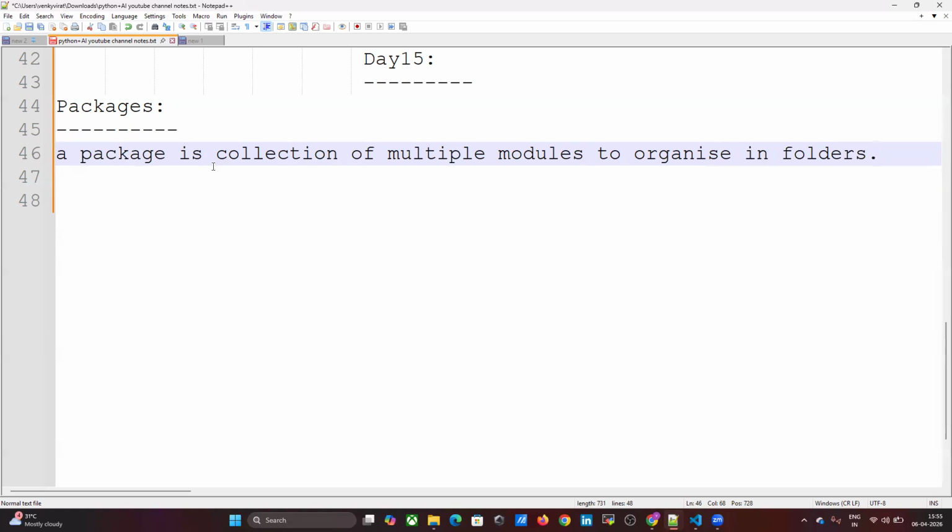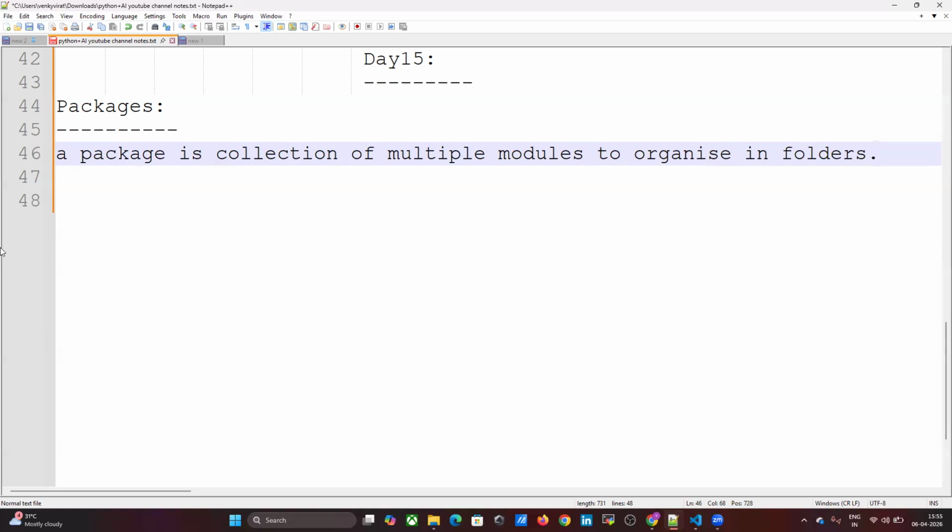Or in simple terms, a module equals a single file, right? A module is a single file. A package equals a group of files contained in a folder. That is nothing but a package.